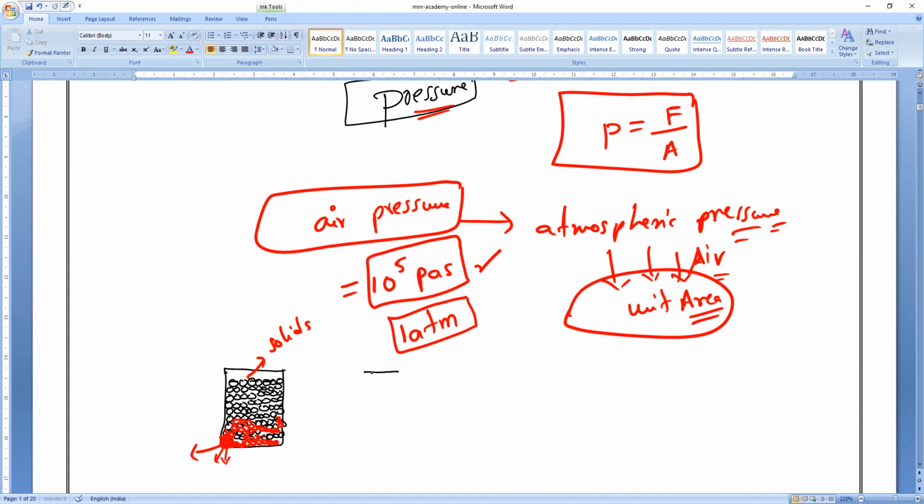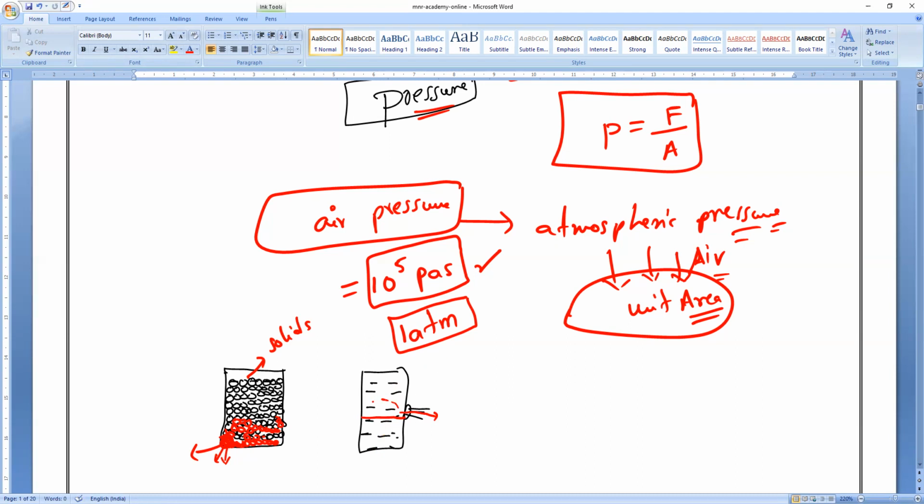Now, if I take, for example, a liquid. This container is full of liquid. Now, exactly in the middle I made a hole. Now you tell me how much water will come out. Either the entire water will go out, or only some? Sir, only up to the level of the hole it will come. The remaining water will still be there.